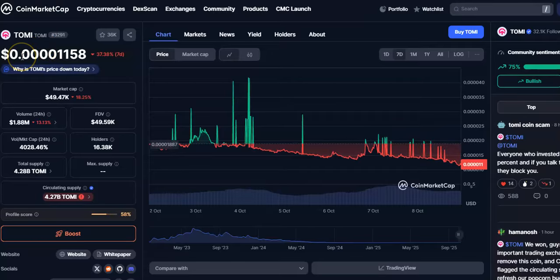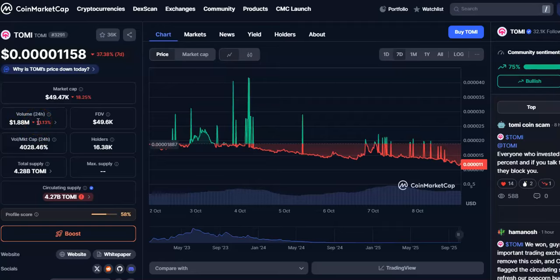So you can see the current price is 0.40, that is $1158. It is down by 37%, and you can see the rank is around 3291 position. Around 36k users are following this cryptocurrency. The market cap is $49k and the volume in 24 hours is $1.88 million. It is down by 13%.